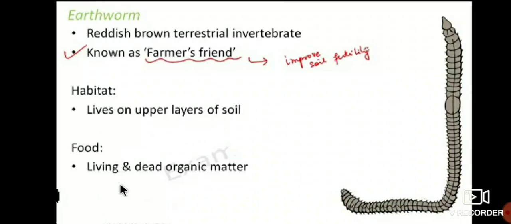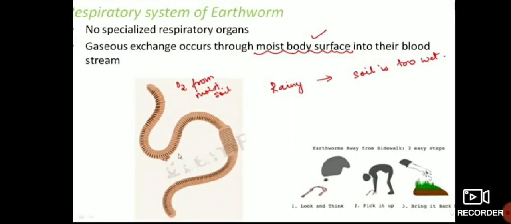And food is dead organic matter. Dead organic matter that is present on the upper soil, those are the food for these earthworms. Next we move on to the respiratory system of the earthworm. So in the earthworm, how does the respiratory system work?